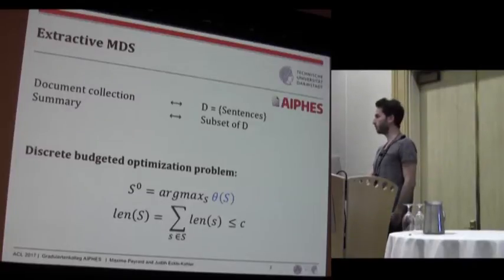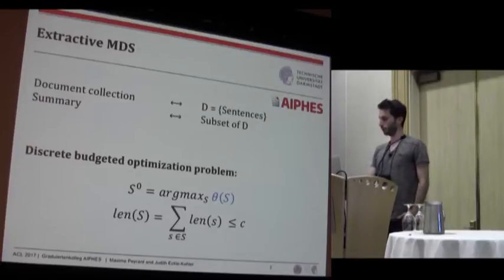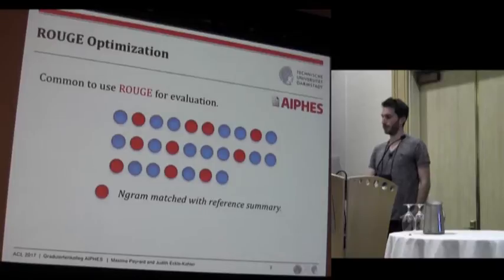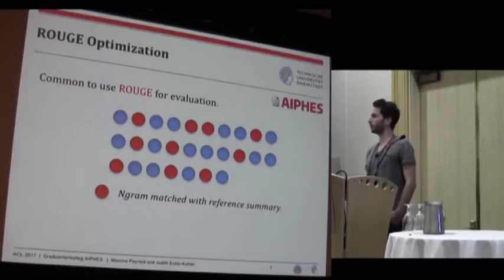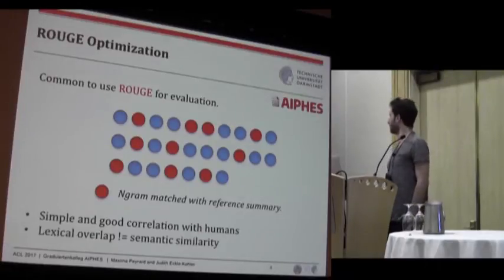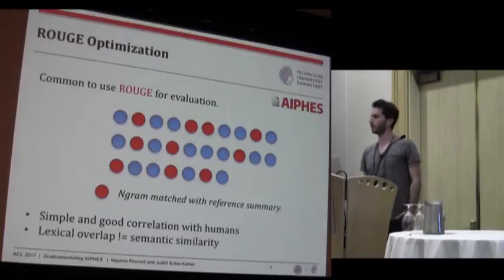And the question is how can we choose this objective function? Usually this objective function will be influenced by the choice that we make for the evaluation function. Typically, it's very common to use Rouge as an evaluation because it's very simple. It's simply the n-gram overlap between the reference summaries that have been written by humans and the system summary. And it also has good correlation with humans, so it became standard, but it is also criticized and it has some weaknesses.